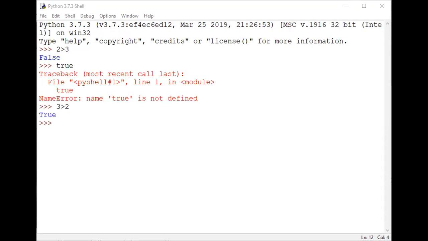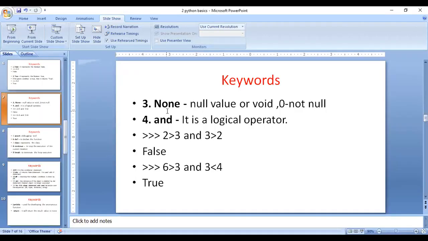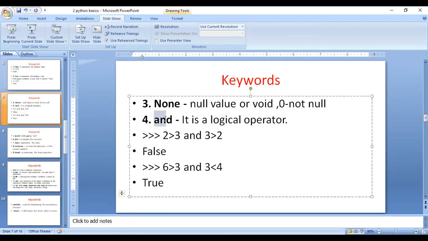The next keyword here is None. None means a null value. Null means an unpredictable, unknown value. You cannot predict that particular value. Here it is void. Sometimes you require to use None. It's not zero and it's not infinite. That means it's not a zero value. That's called None here.